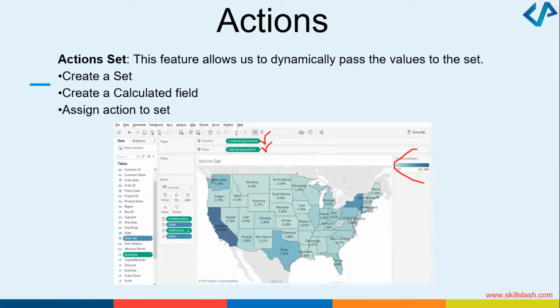Are you getting an understanding of Tableau? How is it going? I just wanted to check, because I've been talking on and on, showing you so many slides. Is it making sense? Are you able to understand?